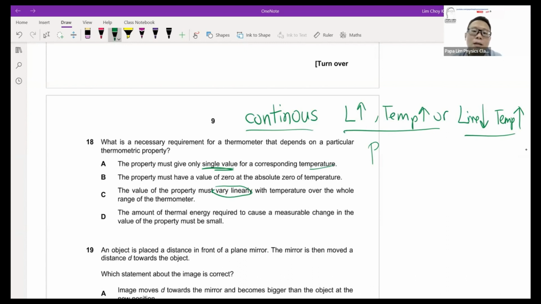In other words, it's saying that for every value, for every length, for every number, it corresponds to a particular temperature. So there isn't any double counting. For length 2 cm, it corresponds to a particular degree, not 2 answers or 3 answers. So just take note of it. The answer here is actually A.